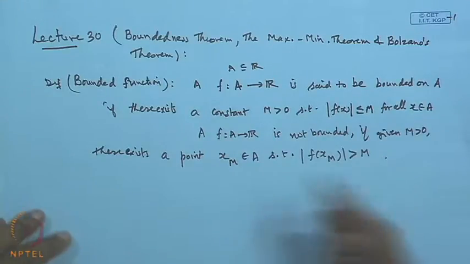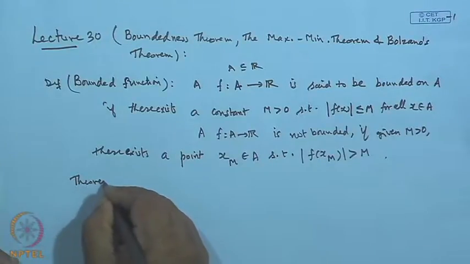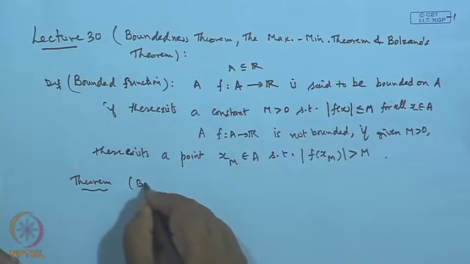Okay. So, this we have already discussed. We now want the result known as the boundedness theorem.